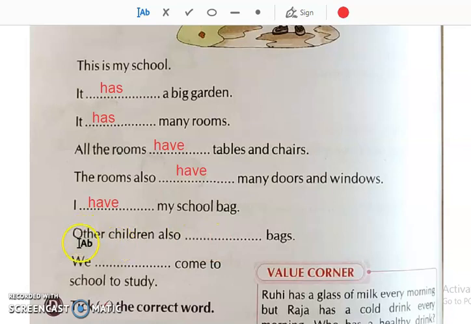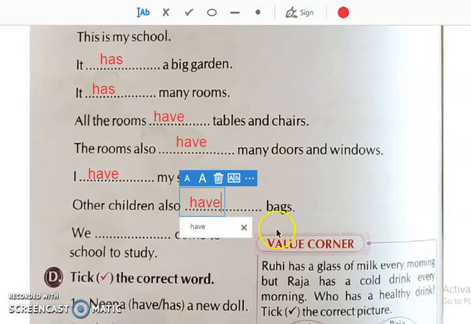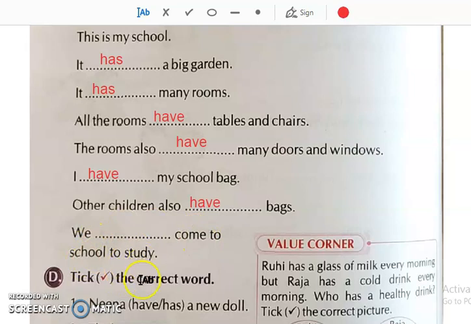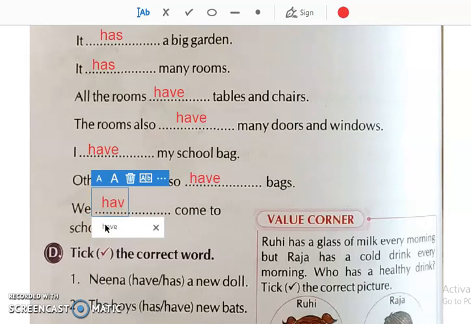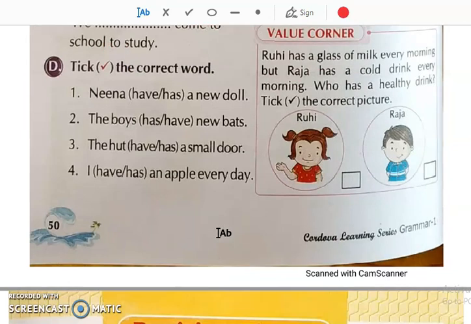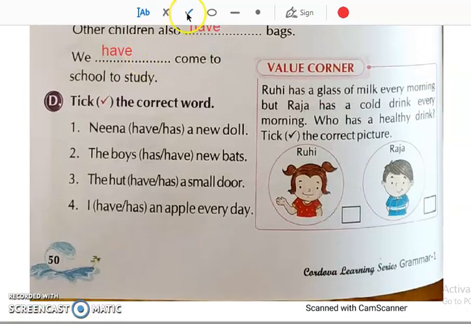Then other children also dash bags. See, children is more than one. So we will use have. Then we dash come to school to study. What will be used with we? Have. We have come to school to study. Now see, tick the correct word. Nina dash or doll. What will come? Nina is one person, so we will use has.